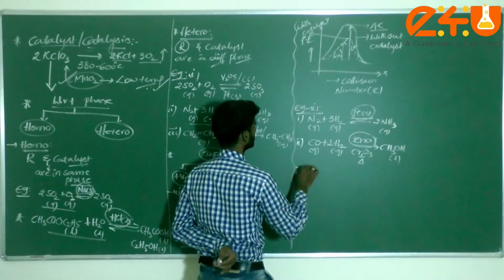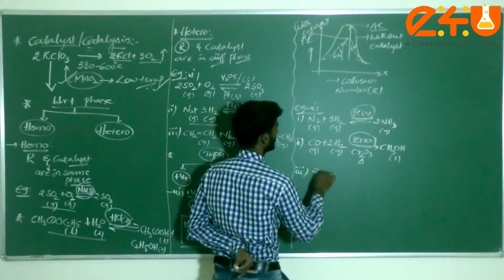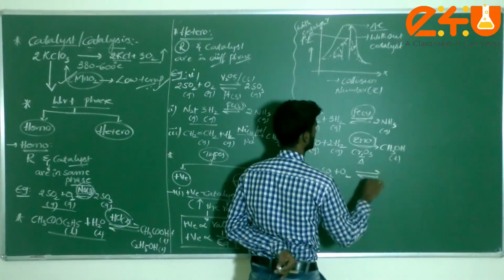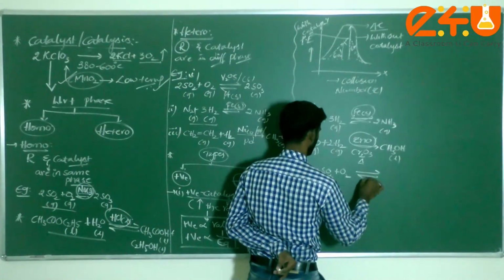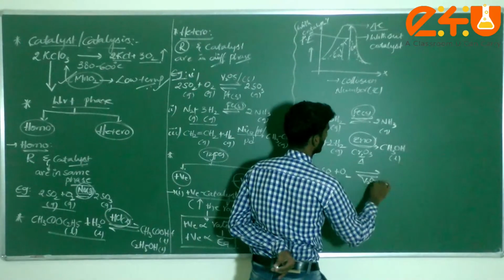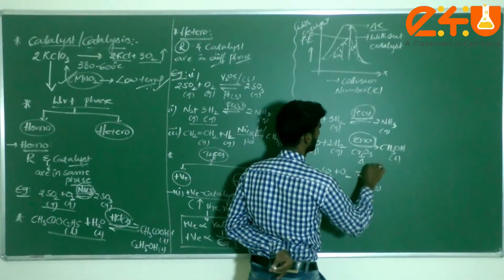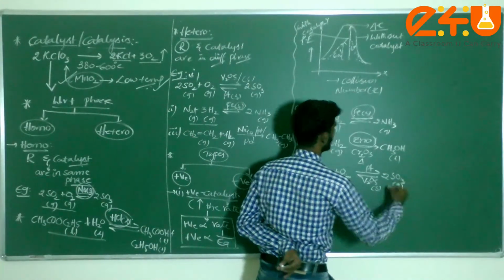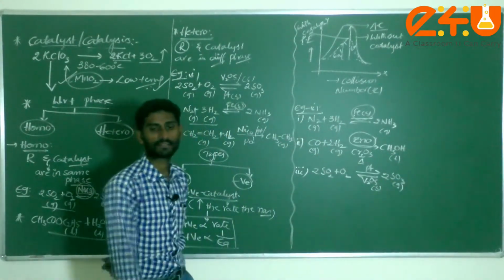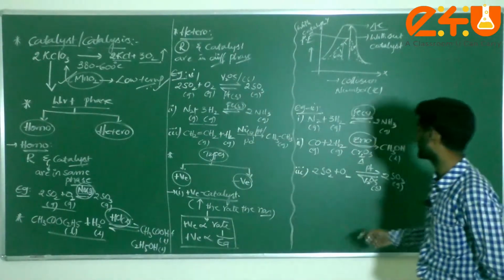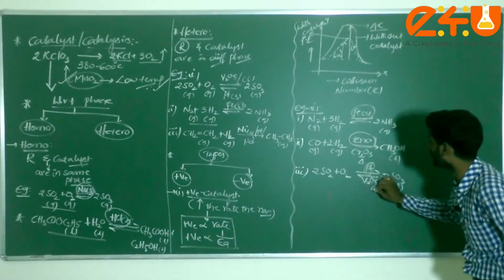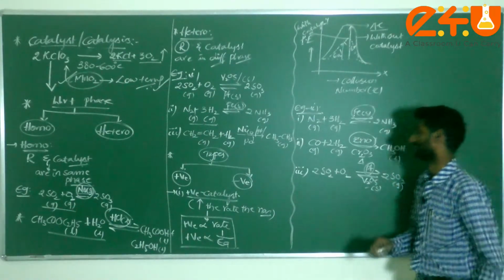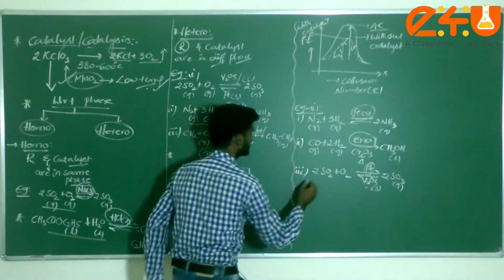Next, 2SO2 plus O2 gives rise to, with vanadium pentoxide, a solid, or I can consider platinum, 2 moles of SO3, sulfur trioxide gas. Am I correct or not? Here platinum or vanadium pentoxide acts as a positive catalyst for this reaction.